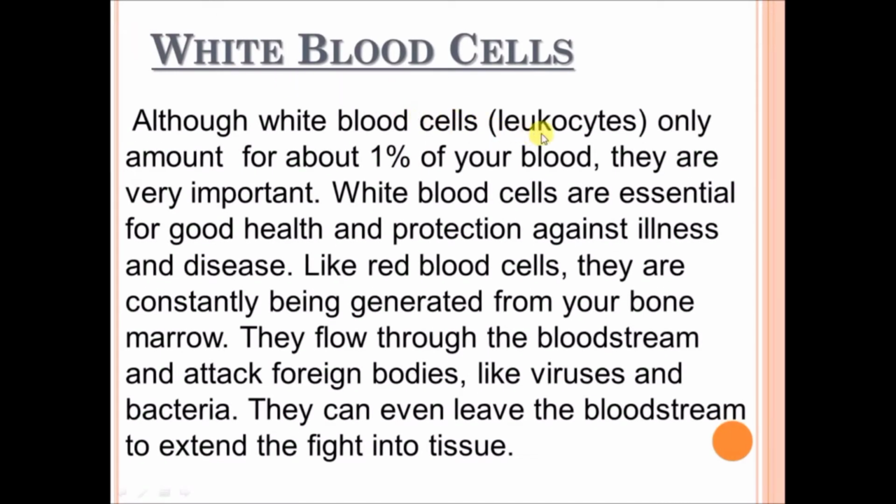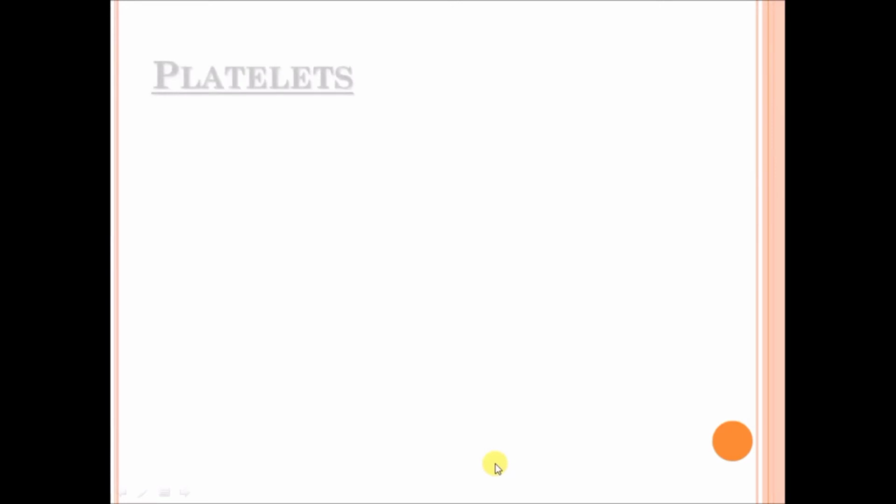Although white blood cells, also called leukocytes, account for only about 1% of your blood, they are very important. White blood cells are essential for good health and protection against illness and disease. Like RBC, they are constantly being generated from your bone marrow. They flow through the bloodstream and attack foreign bodies like viruses and bacteria. They can even leave the bloodstream to extend the fight into tissues or any cells in our body.